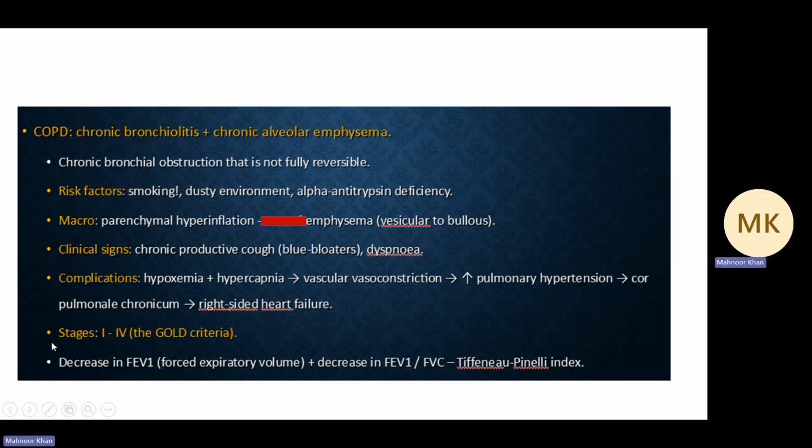Okay, and very important to know is that you need to state COPD into 4 stages, which is called the GOLD criteria. And it's very important because the treatment depends on this GOLD criteria. Basically, whether it is stage 1, 2, 3, or 4 determines what kind of pharmaceutical treatment the patient needs at the moment. So you need to mention that the stages 1 to 4, according to the GOLD criteria, are important to know for COPD. Your examiner will be waiting for this statement.